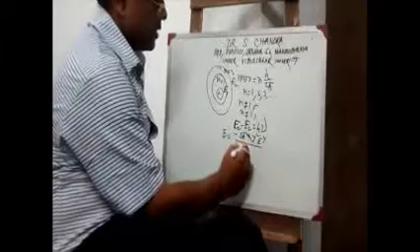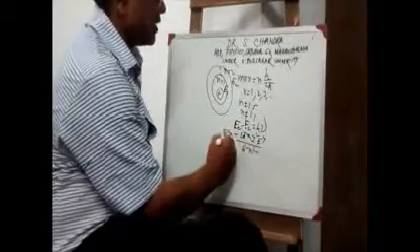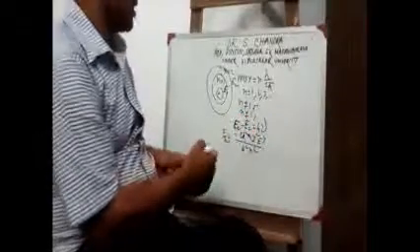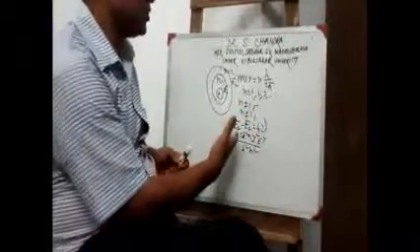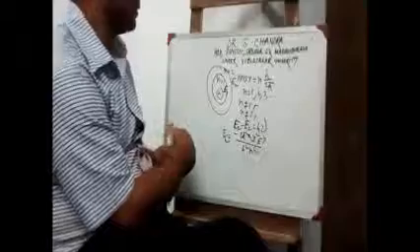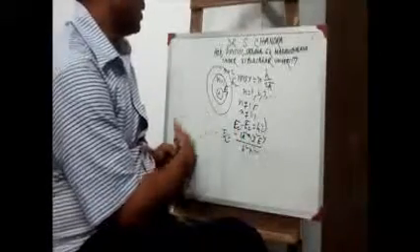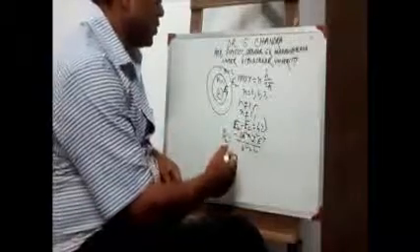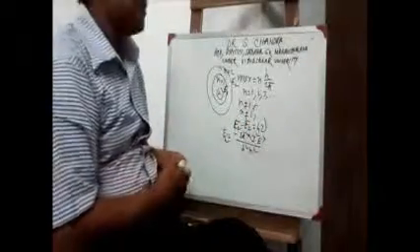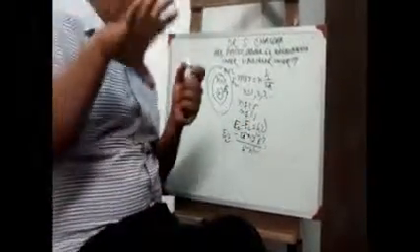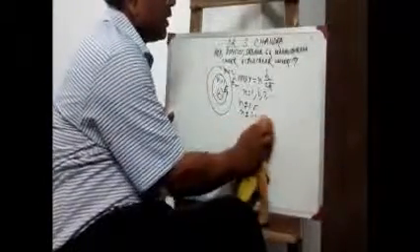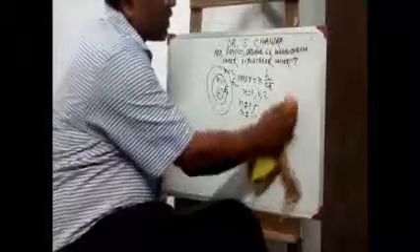Now, according to Niels Bohr, whenever the electron is in the higher orbit, it will come down to the lower orbit after some 10 to the power minus 8 to 10 to the power minus 11 seconds. That is called the metastable state of the electron. So it will come down to the lower orbit and energy is emitted. So the problem of Rutherford is somehow solved. But again, one problem comes.